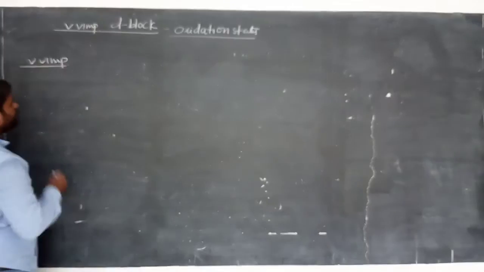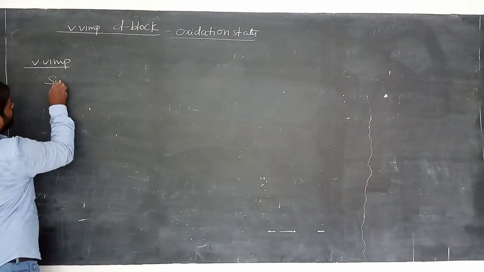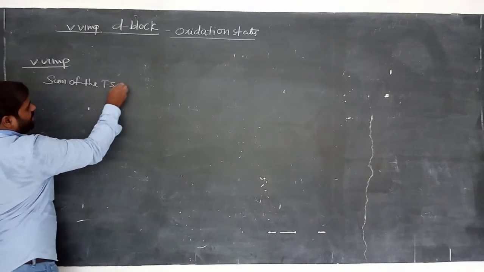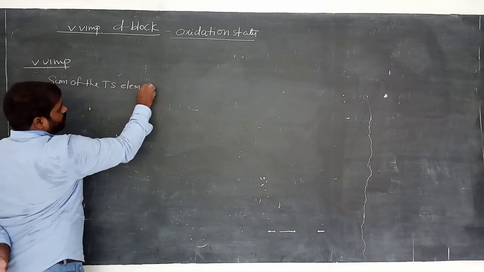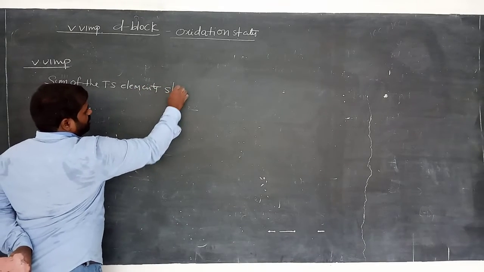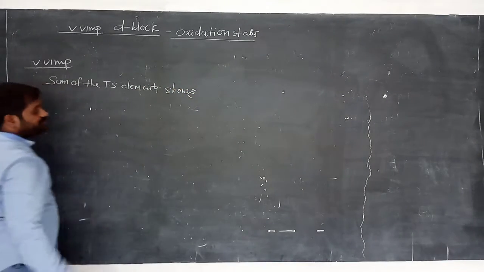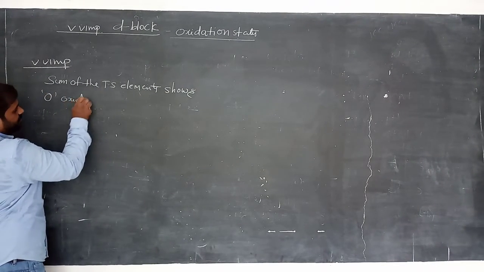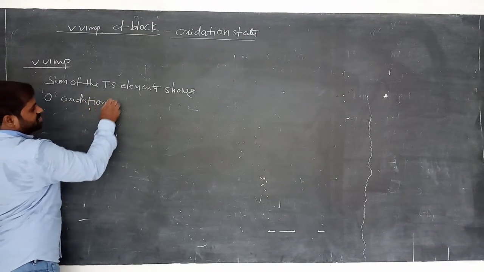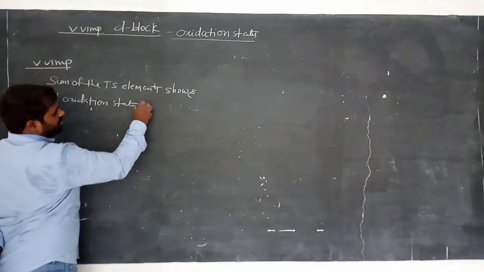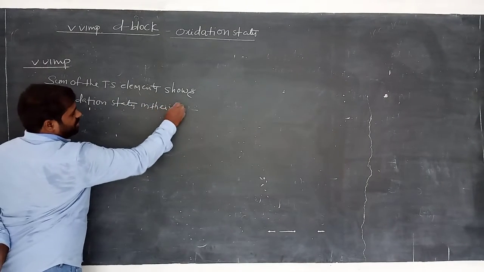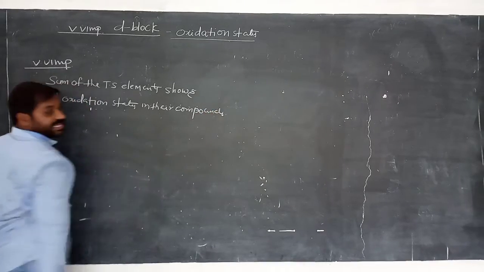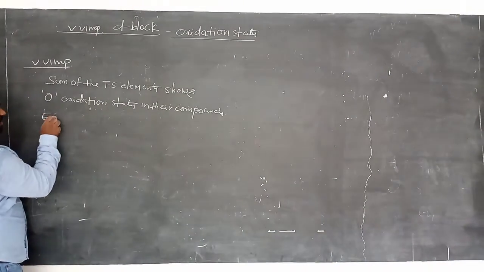And the next one is: some of the transition elements show zero oxidation states in their compounds. Let's see the example, very important.